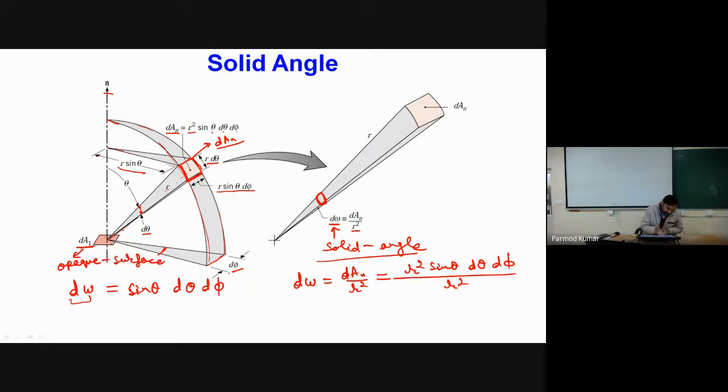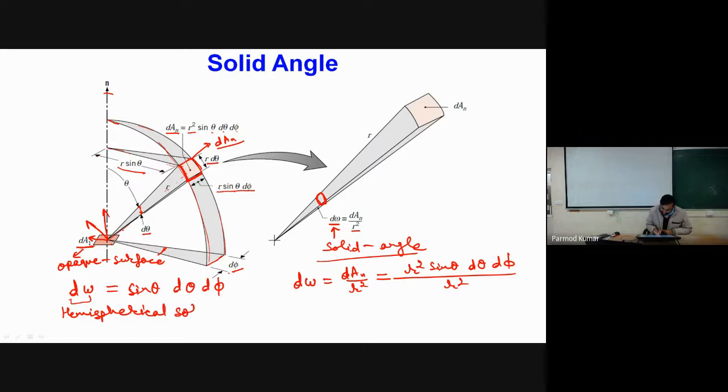this opaque surface will emit radiations in all directions over the entire periphery of the hemisphere. If I have to find the solid angle for this entire opaque surface, I define that angle as the hemispherical solid angle.